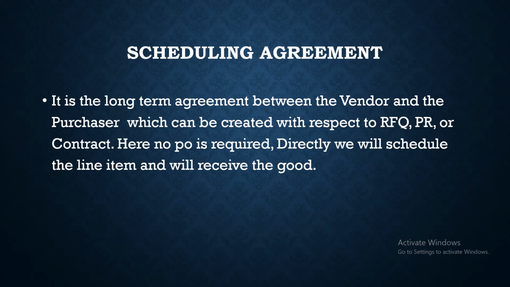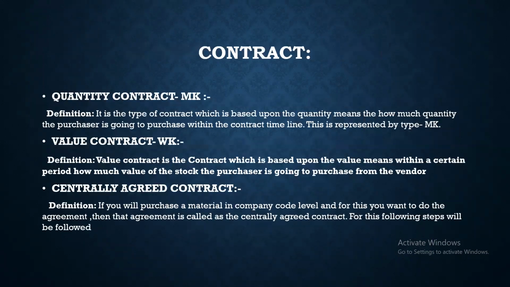We will discuss the scheduling agreement in the next video, because if we discuss both the contract and scheduling agreement, the video will be too long, right? So in this video, we will discuss the contract only. What is the quantity contract, what is the value contract, and what is the centrally agreed contract? We'll discuss that, and we will also do the practical, where we'll see which parameter to put in which field. Come to the next, contract.